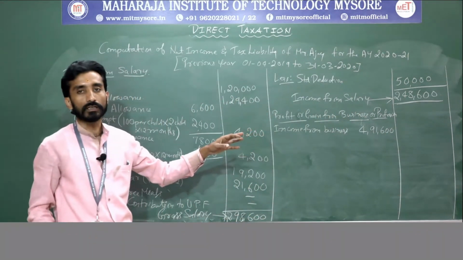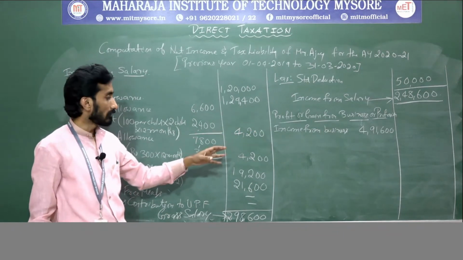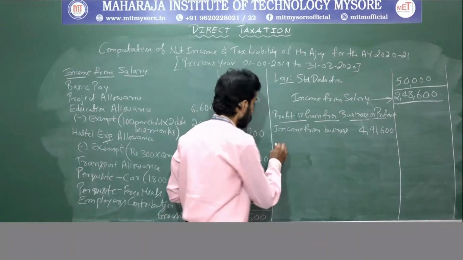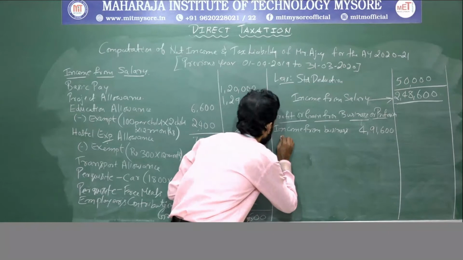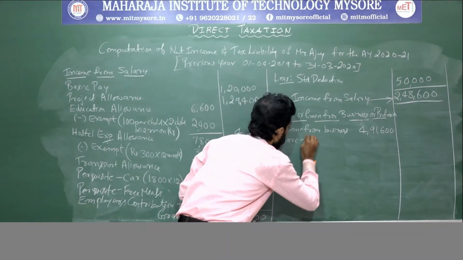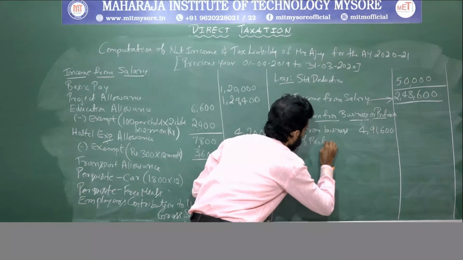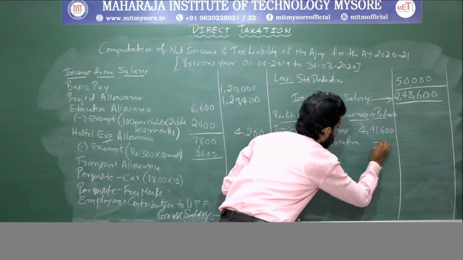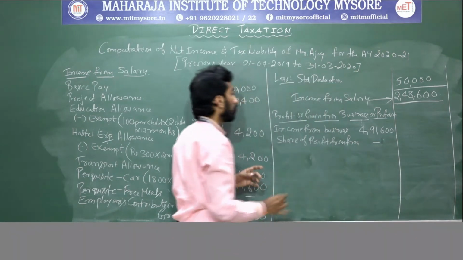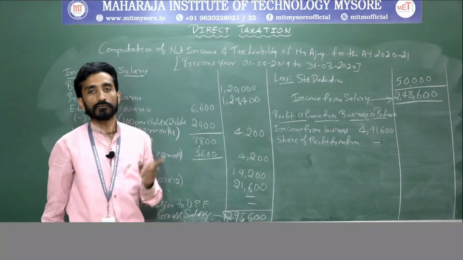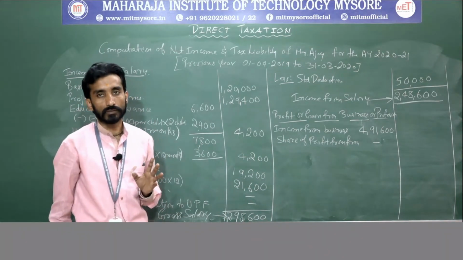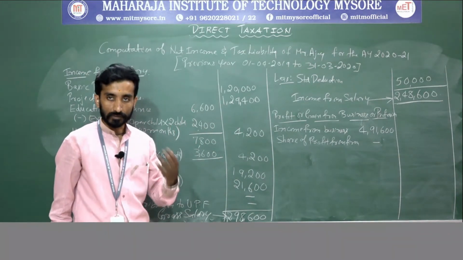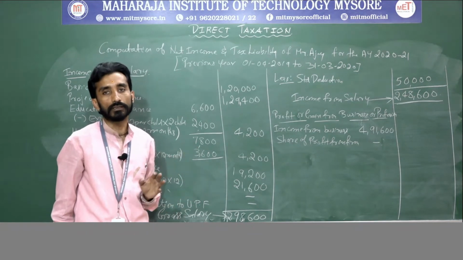Clear? 4,91,600. Next thing is profit from a firm, that is share of profit from a firm. This is nil. Why? Because it is exempted. Share of profit from a firm is exempt, because on profit the firm which is distributing the profit has already paid the tax.